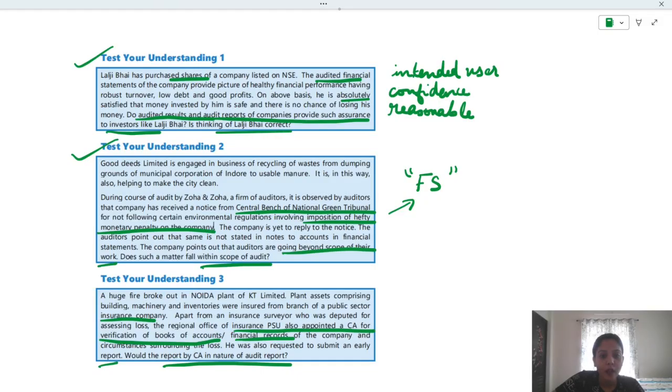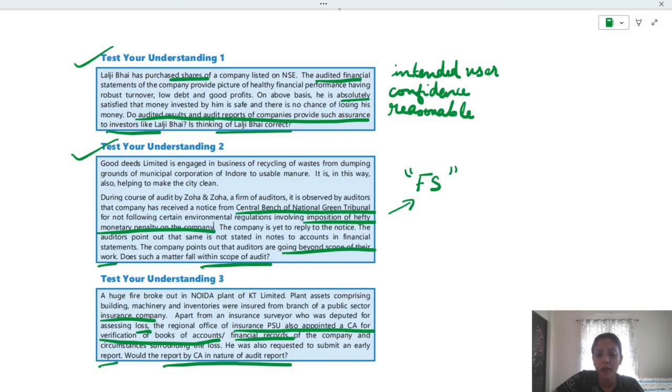Okay. And also they were assessing loss. To assess the loss, a CA was appointed. And he was specifically asked to verify the books of account and financial record, just to know whether that loss is natural. Natural in the sense of the fire that broke out in the Noida plant and its impact, that it is not of a fraud nature. That is to be reported.